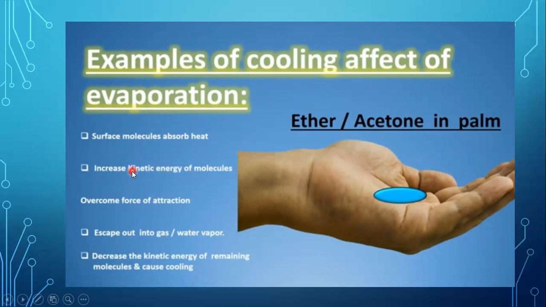These kinetic energies help to overcome forces of attraction, and finally they escape into the gas as vapors. The remaining body has less kinetic energy, that is, decreased temperature, and a cooling effect is sensed.